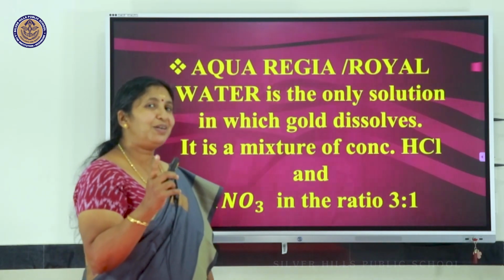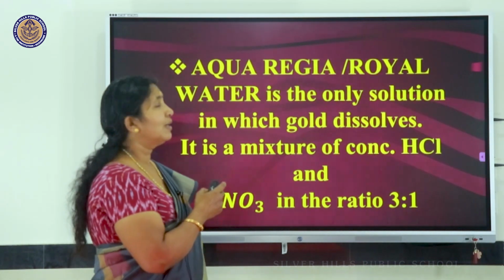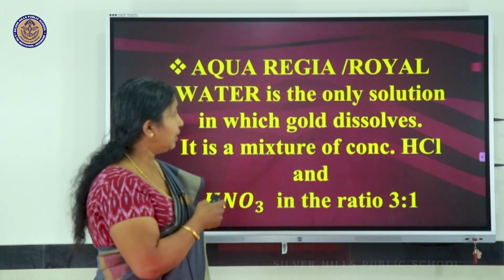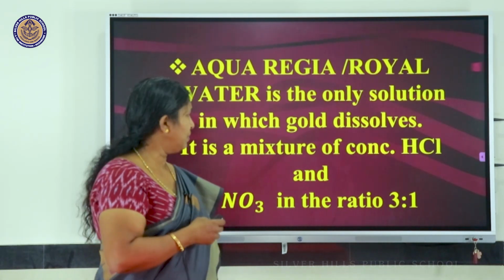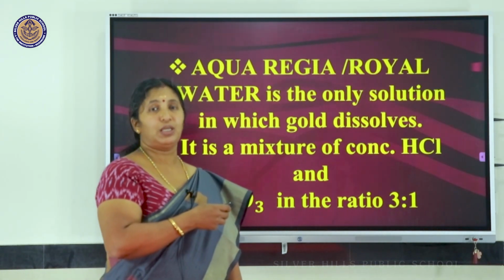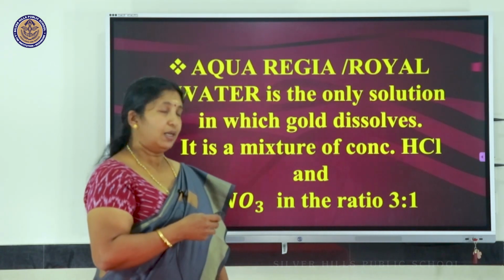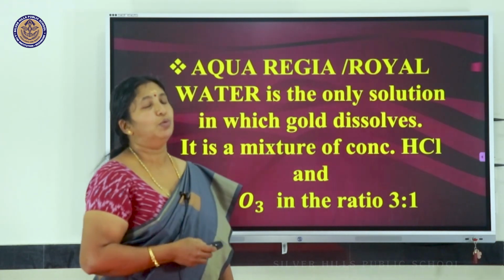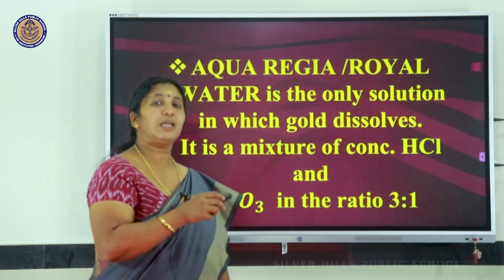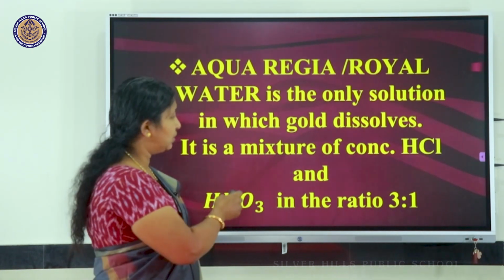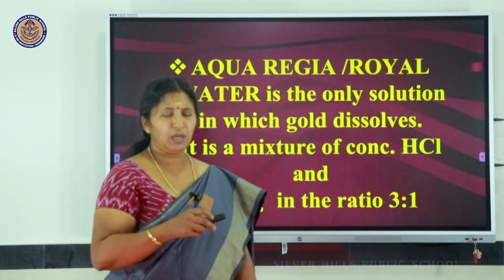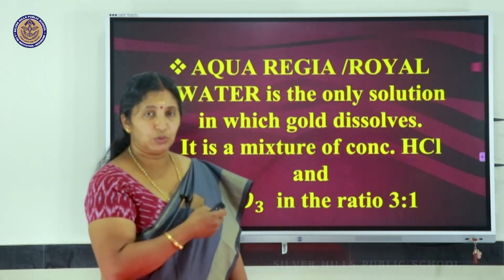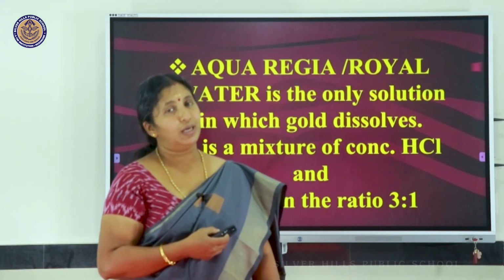There is only one solution. Which is that solution? It is aqua regia, also called royal water. Aqua regia is a mixture of concentrated HNO3 and concentrated HCl. HCl is taken in the ratio of 3 parts and HNO3 1 part. So, concentrated HCl and HNO3 in the ratio 3:1 makes aqua regia, which is the only solution with which gold, a noble metal, can react.